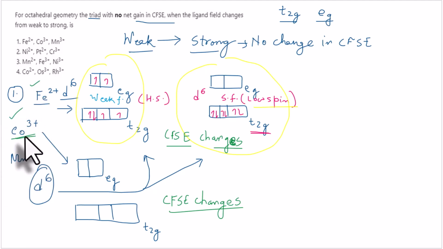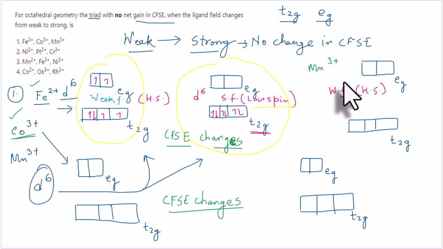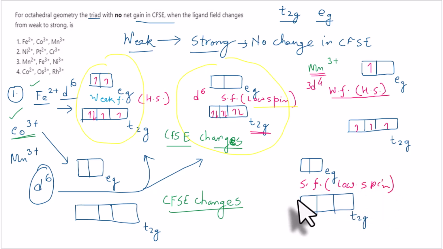Then coming to Mn3+. For Mn3+, we have manganese 3d5 4s2 in the ground state and then in the +3 oxidation state it will be 3d4. So d4 configuration. In the weak field high spin complex, it will be singly occupied first, so 3 electrons in t2g and 1 electron in eg. Similarly, under the strong field influence, strong field ligands forming low spin complexes, pairing will be favored.